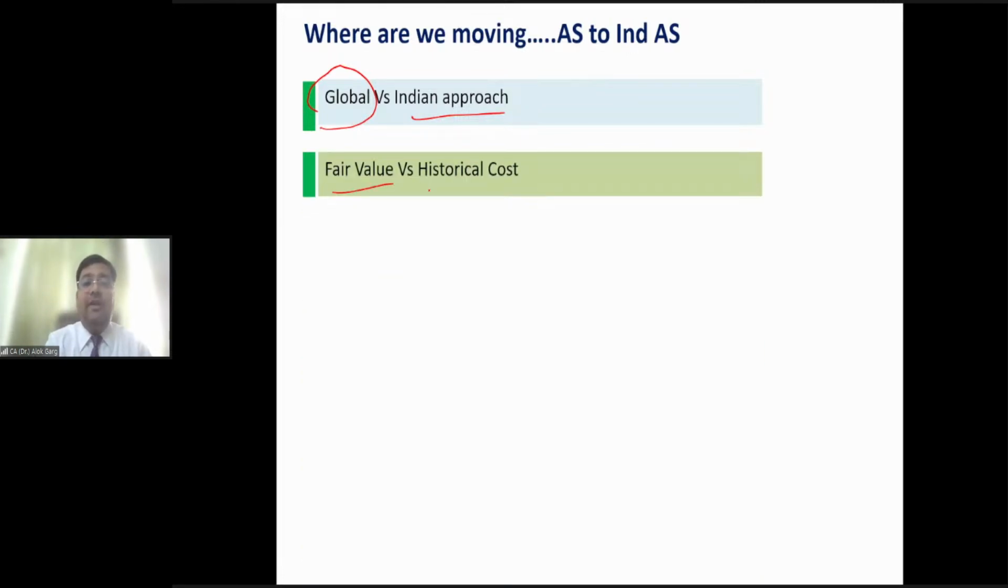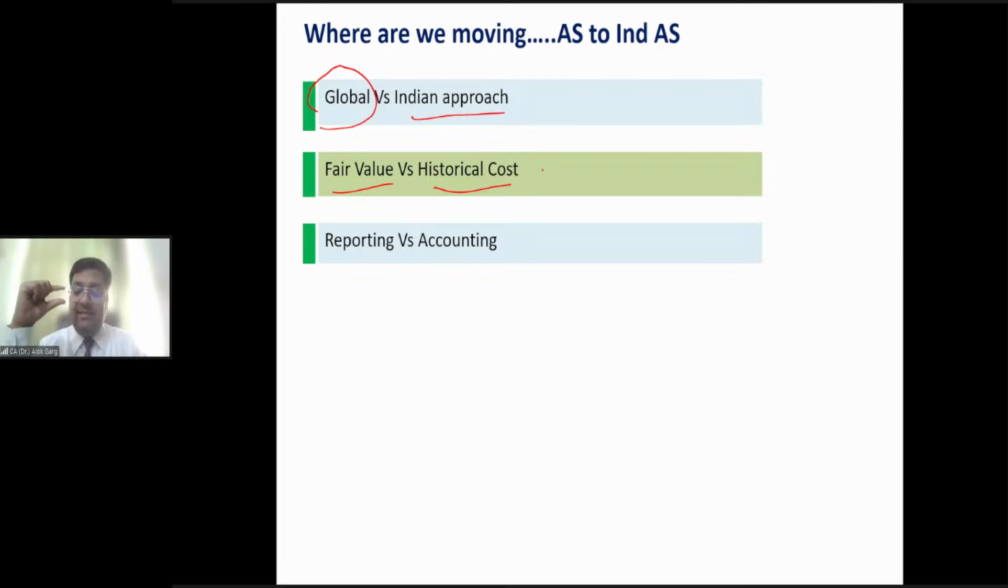Fair value versus historical. Around 30% standard talks about fair value approach in comparison to historical cost approach in accounting standard. Reporting versus accounting. If I talk about Ind AS, if I talk about IFRS, for example, for a company, if the financial statement size is 30 pages in accounting standard, it will become 50 pages in IFRS or Ind AS. Why? Because there are a lot of disclosures in Ind AS.